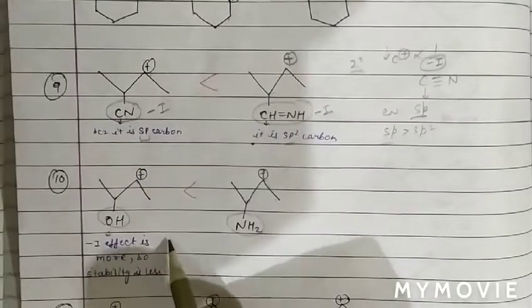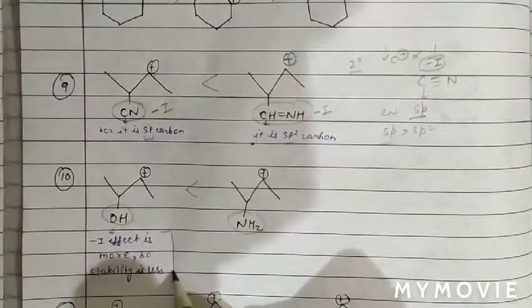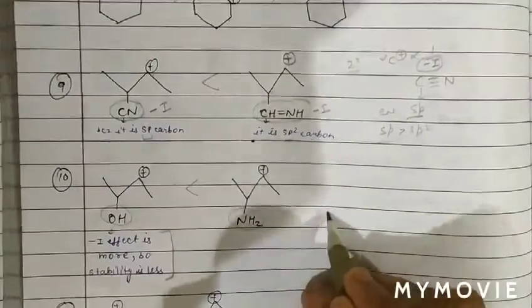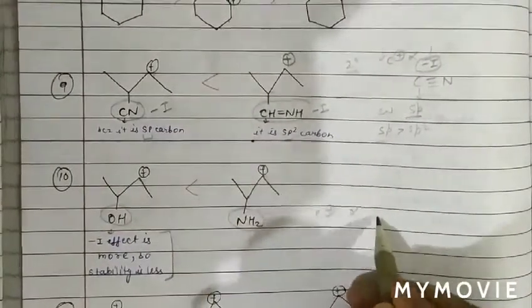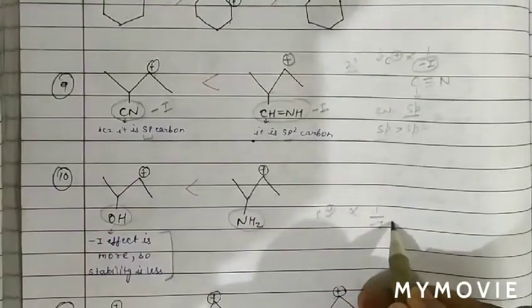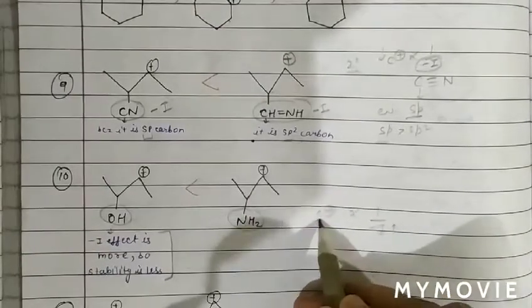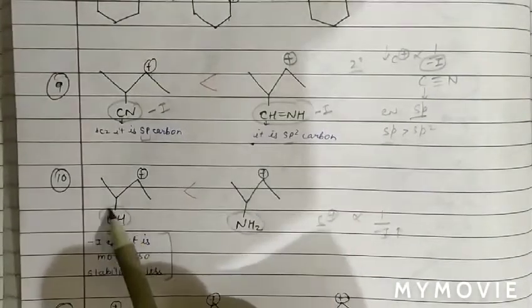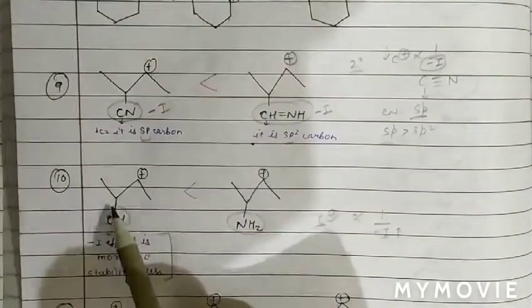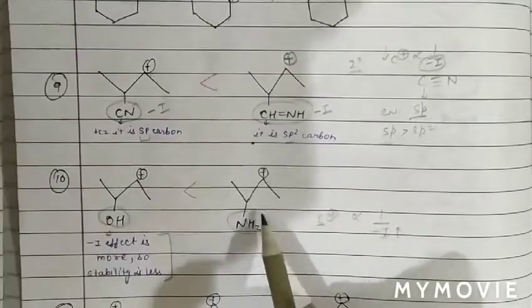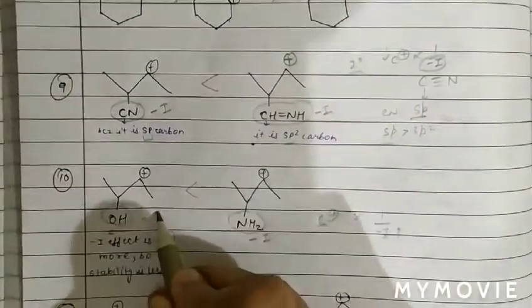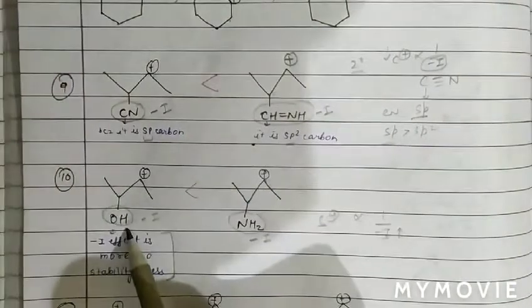If there is more minus I, it means less stability, because the stability of carbocation is inversely proportional to minus I. More minus I, stronger minus I, means less stable carbocation. Therefore, the minus I of OH is stronger, hence it is the least stable carbocation. This one is the more stable carbocation because it is also minus I, but the minus I of OH is stronger.